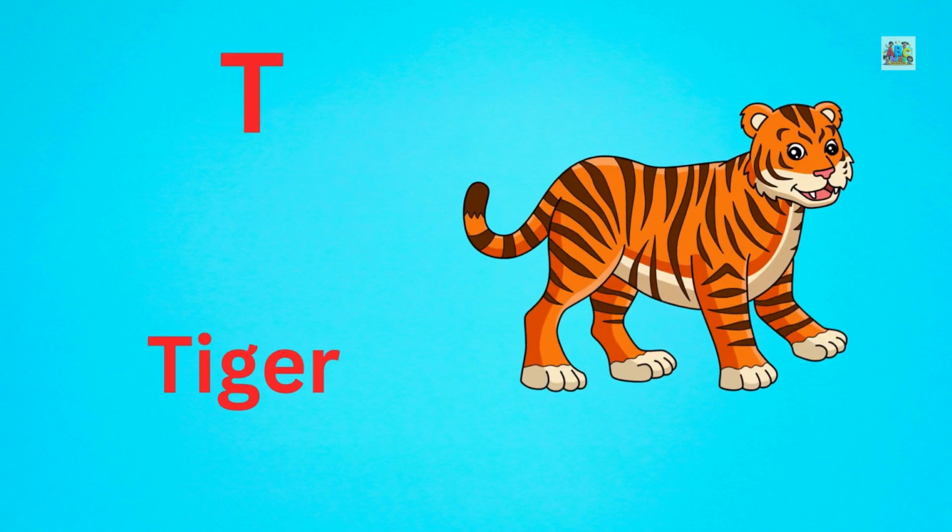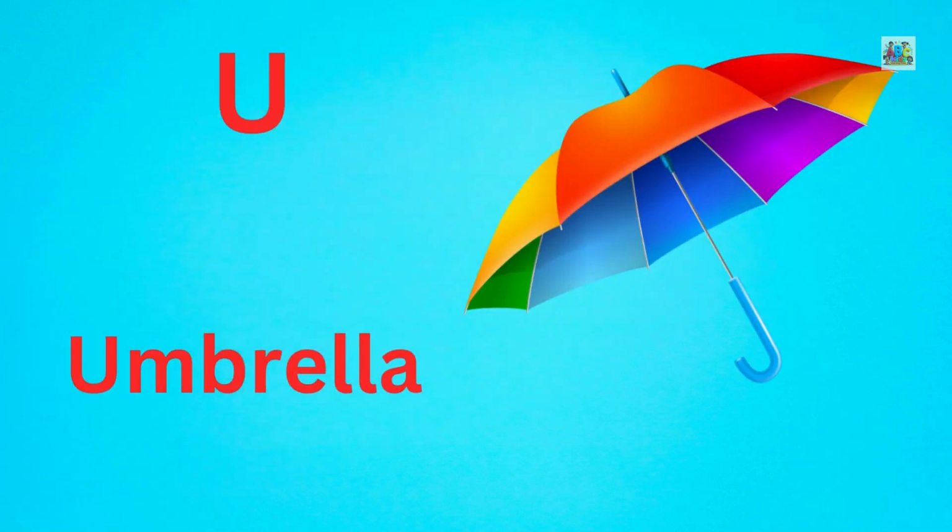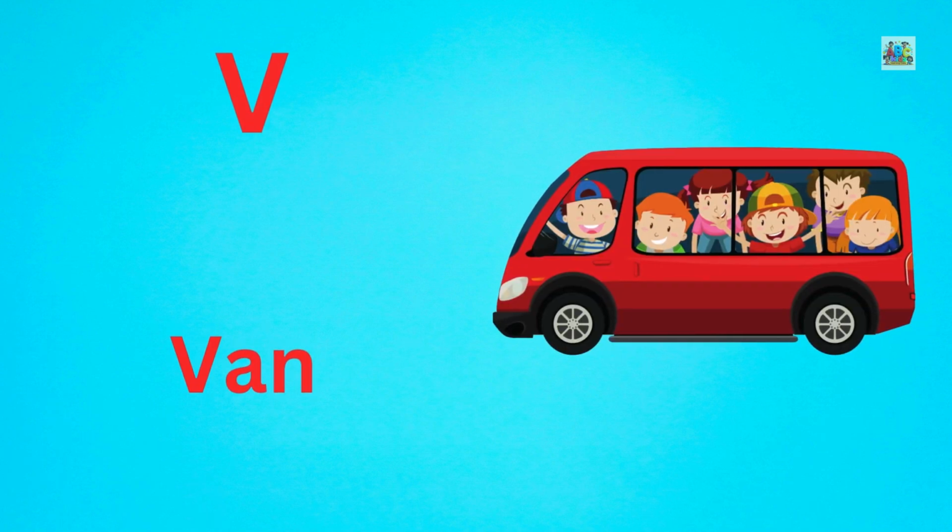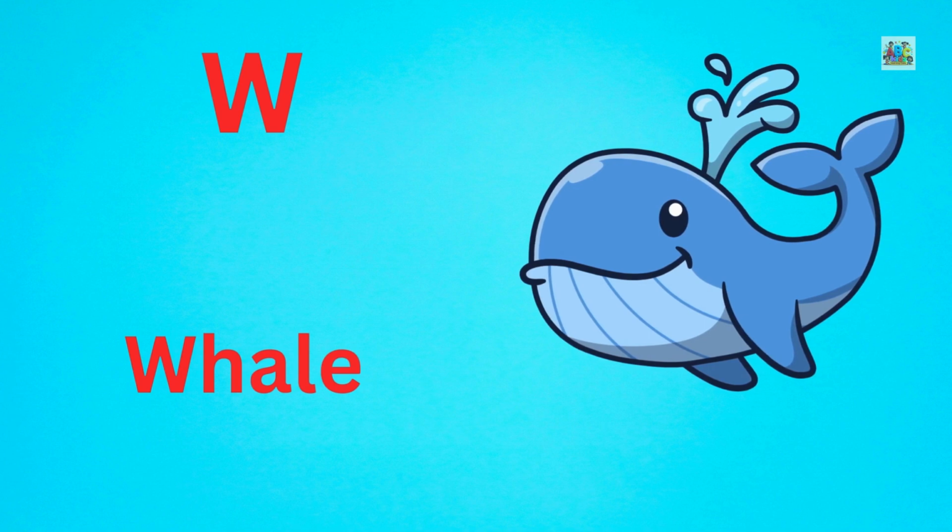T for tiger. U for umbrella. V for van. W for whale.